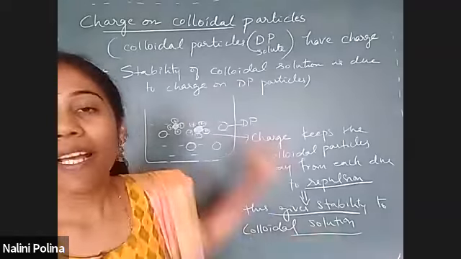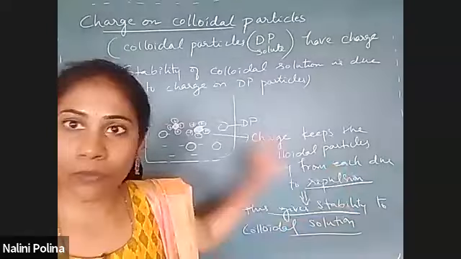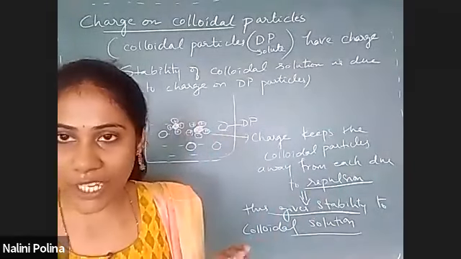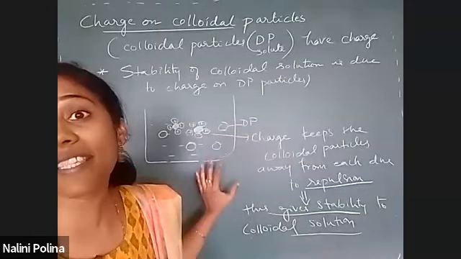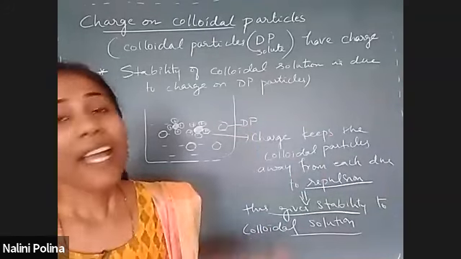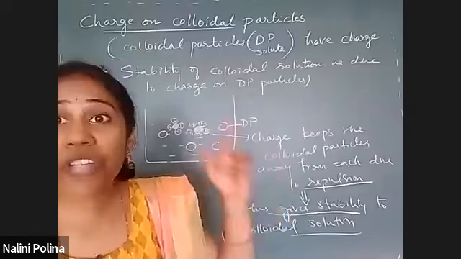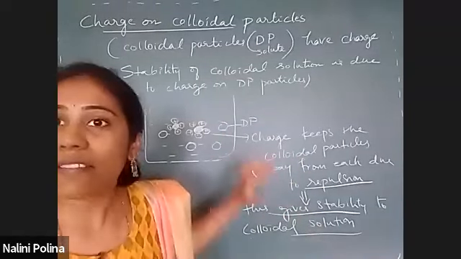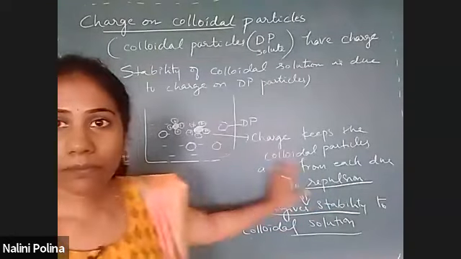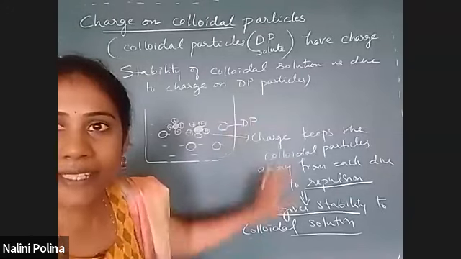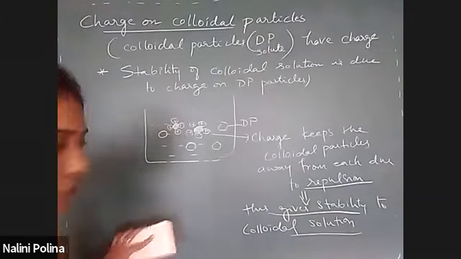So the first point is every DP particle will have a charge and they will have the same charge. If one has a positive charge, all of them will have a positive charge. This charge is very much necessary for the stability of the colloidal solution, and I explained how it is a reason for stability. And now how charge is created on colloidal particles, that is what I'm telling you. Let us study how charge is created on DP particles.